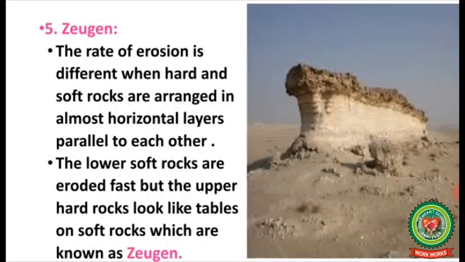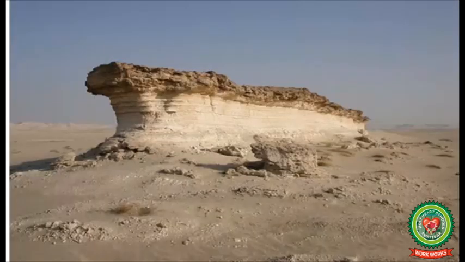The next feature formed by the erosional work of the wind in desert is zeugen. The rate of erosion is different when hard and soft rocks are arranged in almost horizontal layers parallel to each other. The lower soft rocks are eroded fast, but the upper hard rock looks like tables on soft rocks, which are known as zeugen.